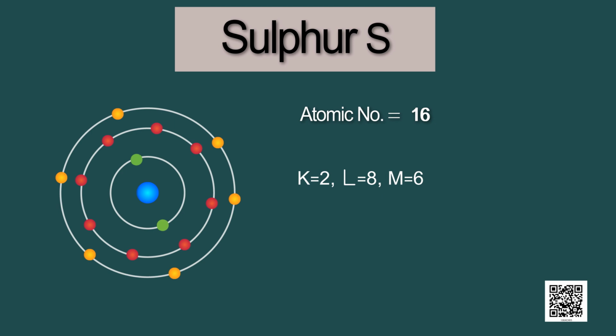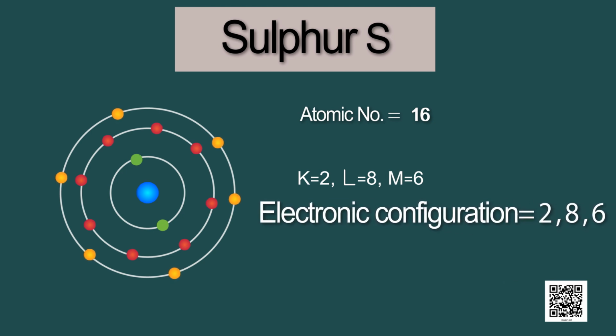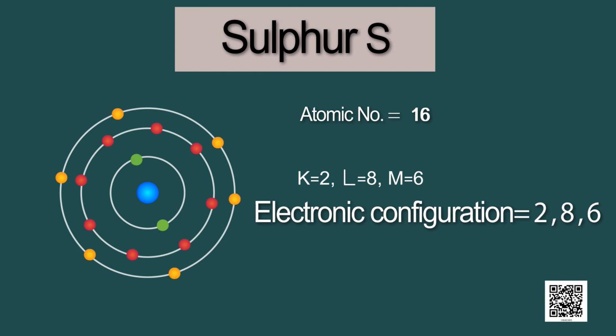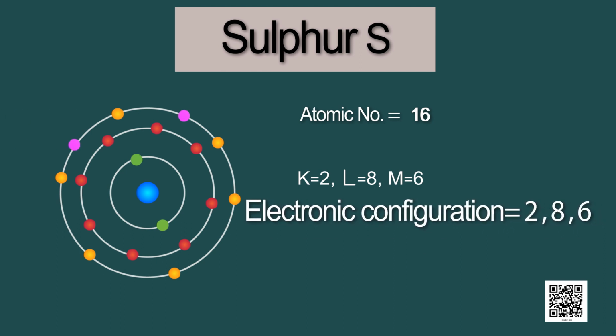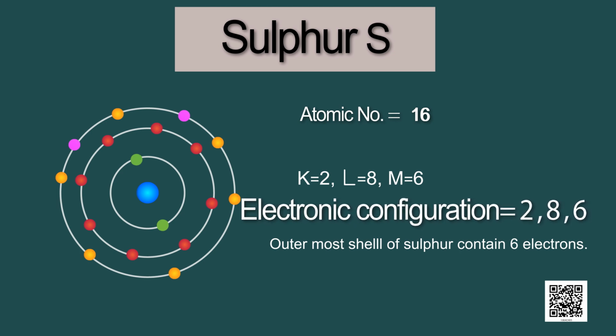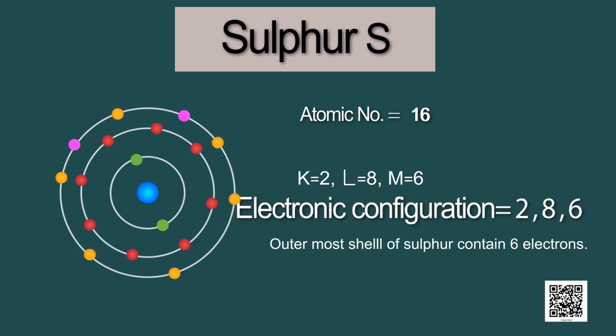The K shell will have 2 electrons, the L shell will have 8, and the M shell will have 6 electrons. So, the electronic configuration of sulfur is 2, 8, 6. The outermost shell of sulfur contains 6 electrons.